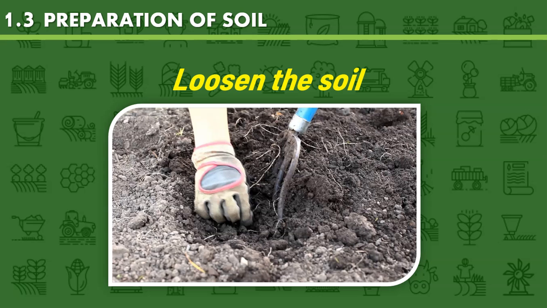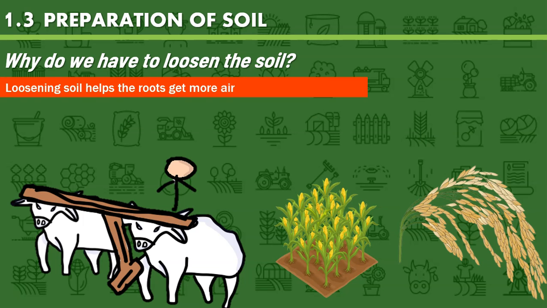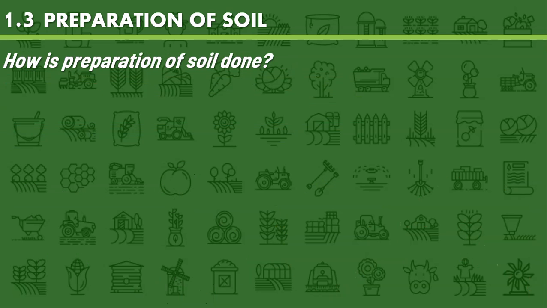Preparation of soil. Preparation of soil is literally loosening the soil. Just getting a plow or whatever tool you're using and trying to loosen and turn the soil. But why do we have to loosen the soil? Loosening soil helps the roots to get more air, helps in the growth of useful microorganisms and earthworms, and it helps the nutrient-rich soil come to the top.